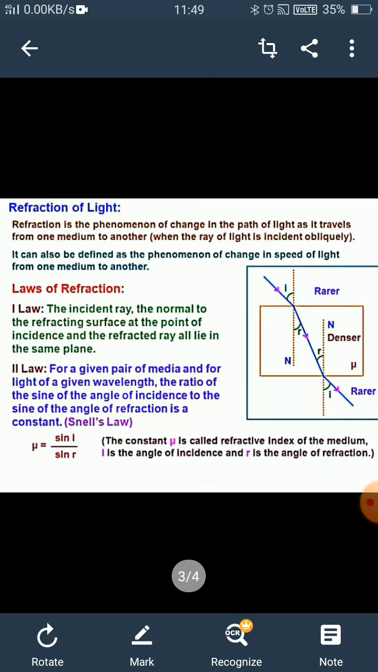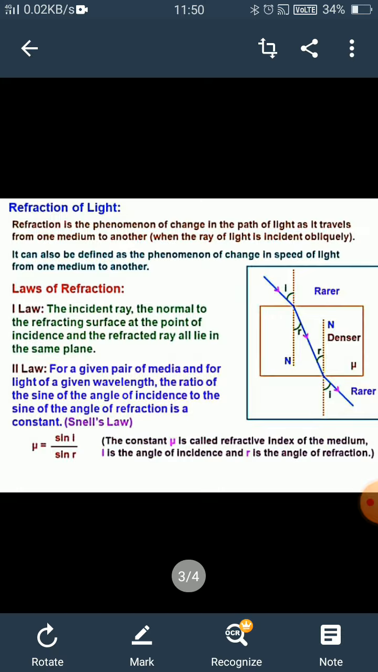Another is that for a given pair of media and for light of a given wavelength, the ratio of the sine of the angle of incidence to the sine of the angle of refraction is a constant. That is called Snell's law, which is very important. That is, sine i upon sine r equals mu. That is Snell's constant, or we can write it as n also. Mu is called the refractive index or constant of the medium, right?